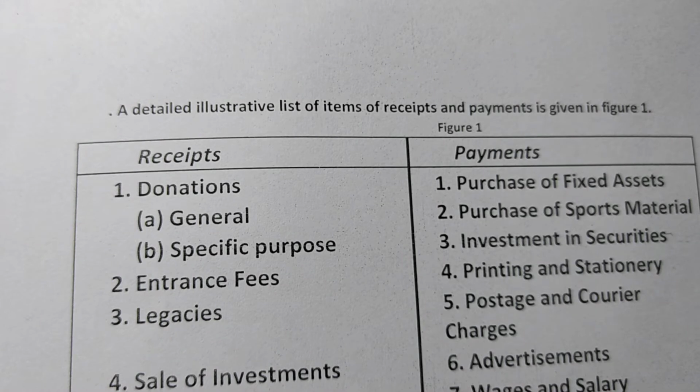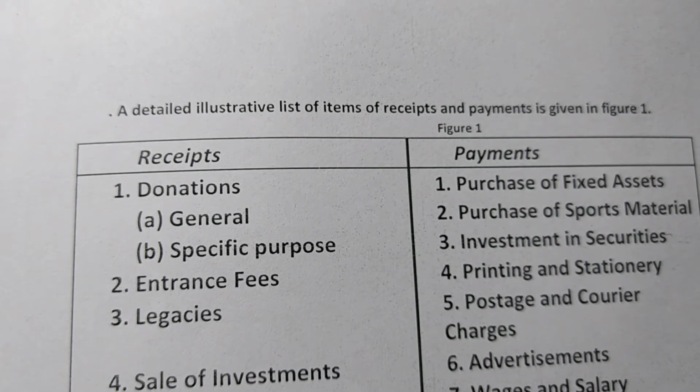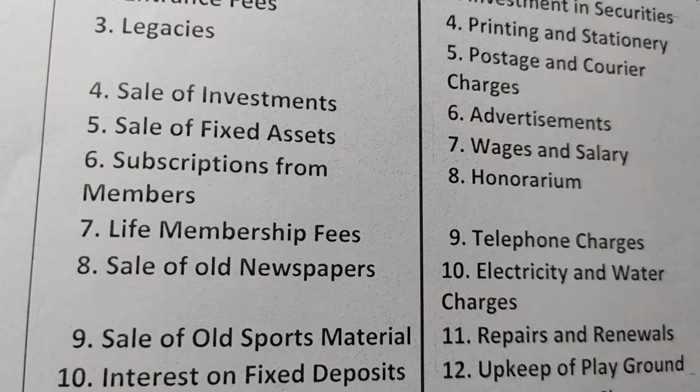Next, entrance fee. Entrance fee or admission fee is the amount paid by a person at the time of becoming a member of a not-for-profit organization. Entrance fee or admission fee is a revenue receipt and therefore it is accounted as an income and credited in the income and expenditure account. Next comes legacies. A legacy is the amount received as a donation by a not-for-profit organization under the will of a deceased person. That is called legacies.